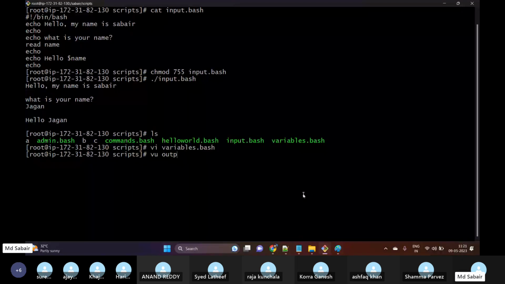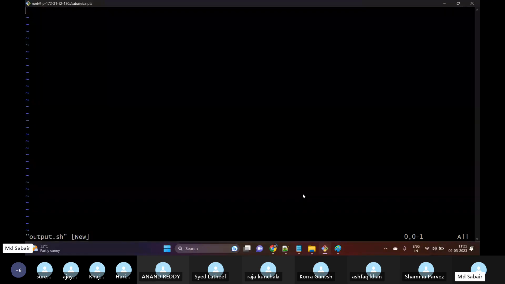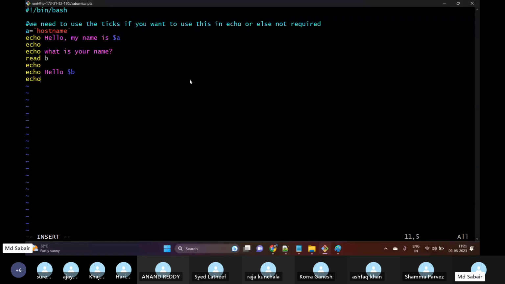Sorry, vi output.sh, and then let me paste this. Okay, here we need to understand this. So let me remove the tick marks. Okay, so in this particular script, what we are trying to do, so we are using one variable a, and the value for this variable is hostname. Okay, and then we are trying to use hello, my name is $a, means my name is hostname.